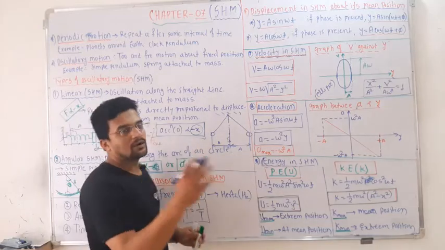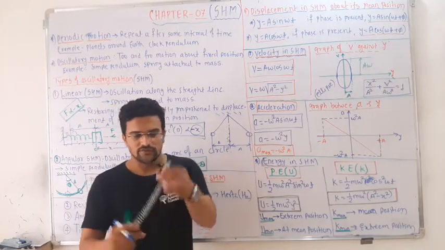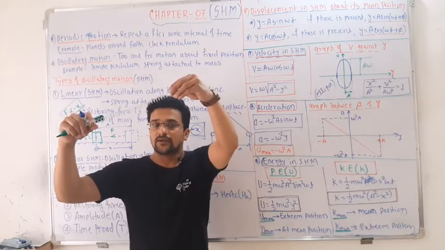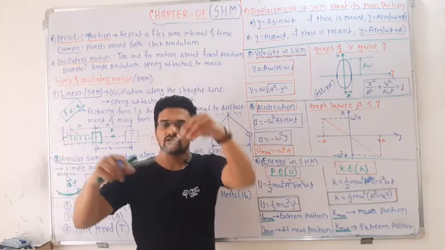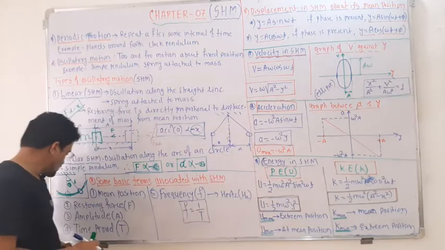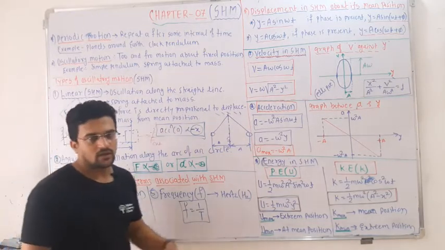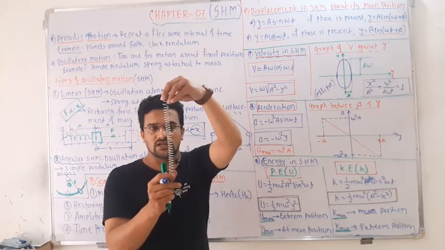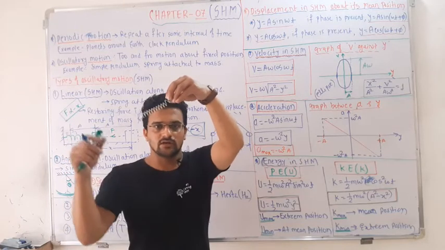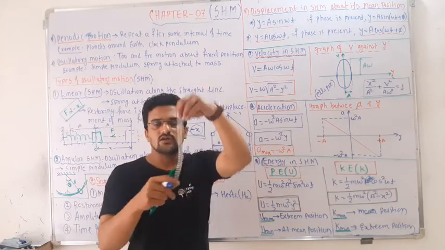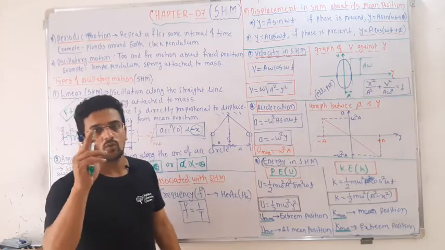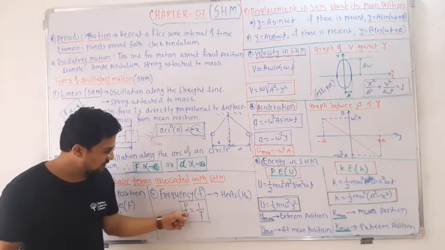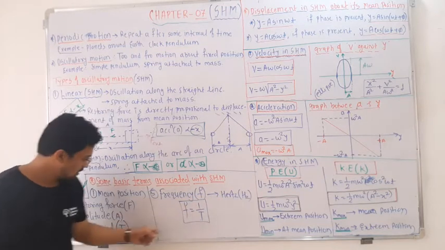Time period means how much time is required to complete one oscillation. Suppose this is the pendulum. If you leave it here, it will move and come back here. The time required to come back to its initial state is the time period. Then frequency: in 1 second, whether a pendulum or a spring, how many oscillations does it make? If it is very fast, it makes 2 or 10 oscillations in 1 second. This is the frequency, measured in hertz, and frequency is always the reciprocal of the time period.